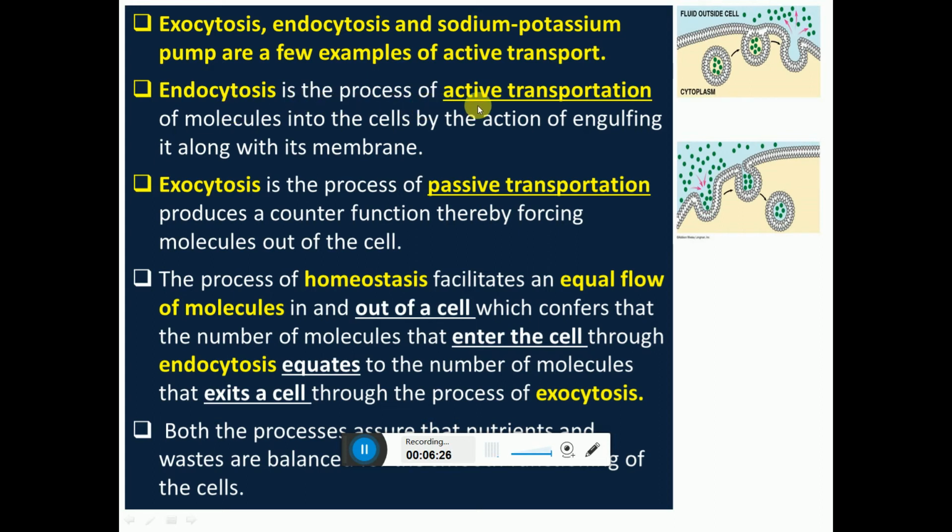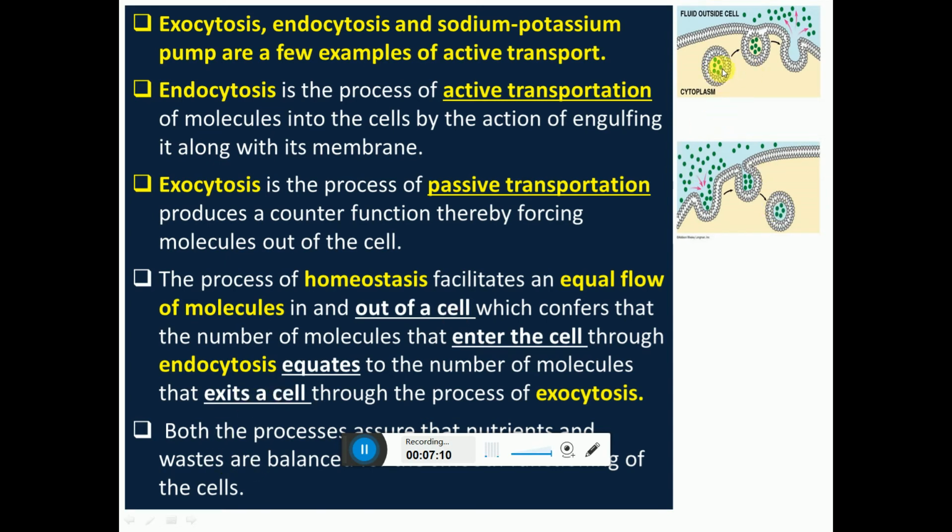Endocytosis is the process of active transport of molecules into the cell from outside, by engulfing them along with the membrane. Exocytosis is the process, which produces a counter function, thereby forcing molecules out of the cell. The process of homeostasis facilitates an equal flow of molecules in and out of the cell, which confirms that the number of molecules that enter the cell through endocytosis equals the number of molecules that exit the cell through exocytosis. Both processes assure that nutrients and waste are balanced inside the cell.